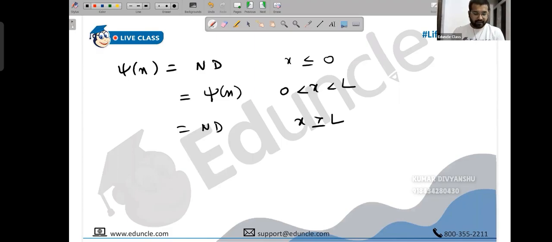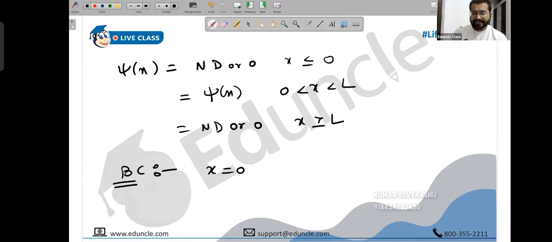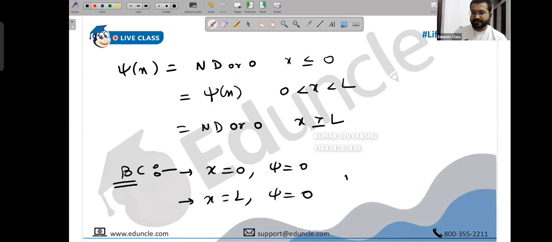Now we basically have boundary conditions, so you can simply say that at the boundaries the wave function becomes 0. You write not defined or 0, that's fine, it doesn't matter. The point is it cannot exist, it vanishes. Even if it existed at 0.1, at 0 it becomes 0. So the boundary conditions are simple: at x equals 0, the wave function is 0, and at x equals L, the wave function is 0. It vanishes. Theorem number 2, people.